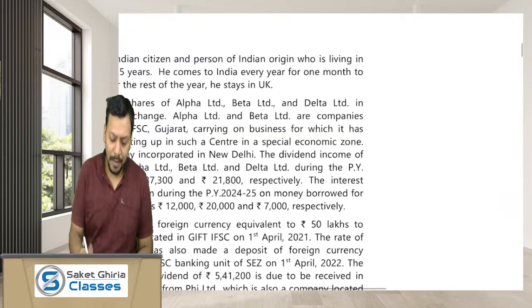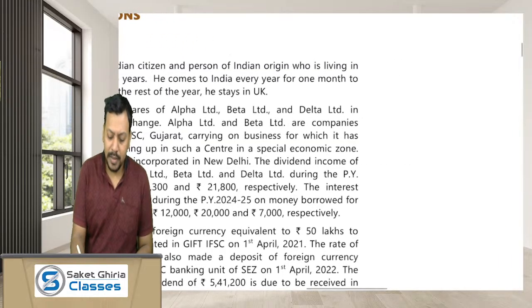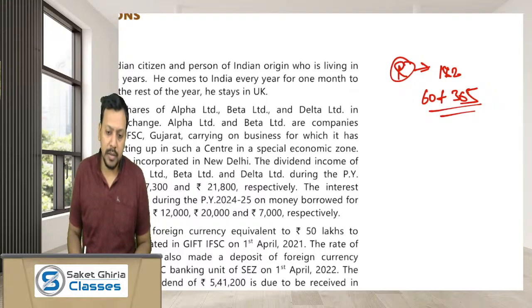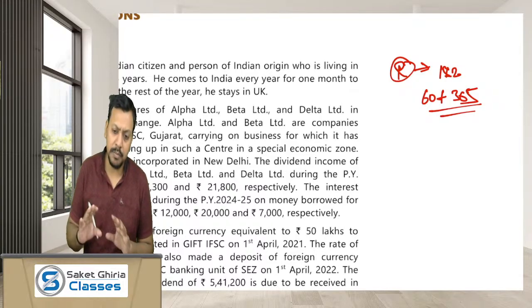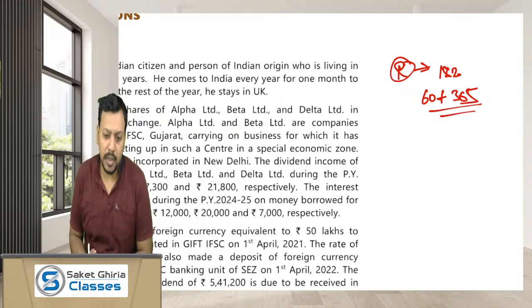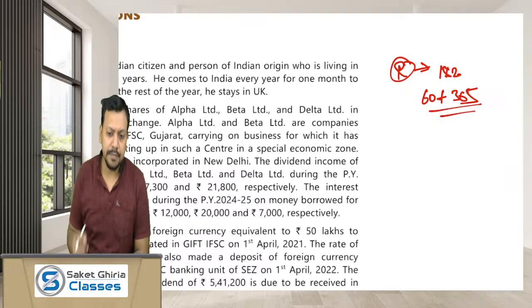Are you guys getting? So, to constitute a resident, the period of stay in India must be 182 days or more in the relevant previous year, or 60 days plus 365 days requirement. But in this case, Mr. Devansh is coming to India, no doubt, but just for 1 month. It means the total period of stay of Mr. Devansh in any particular year is not exceeding 31 days.